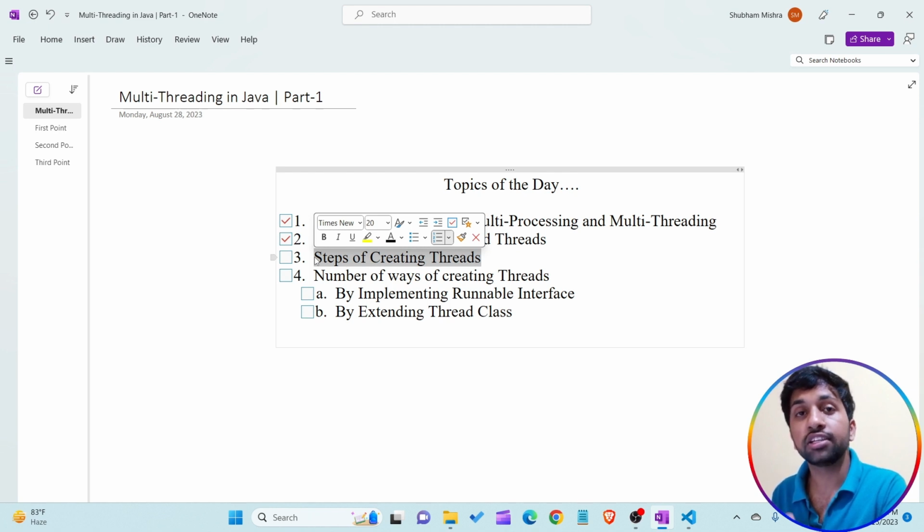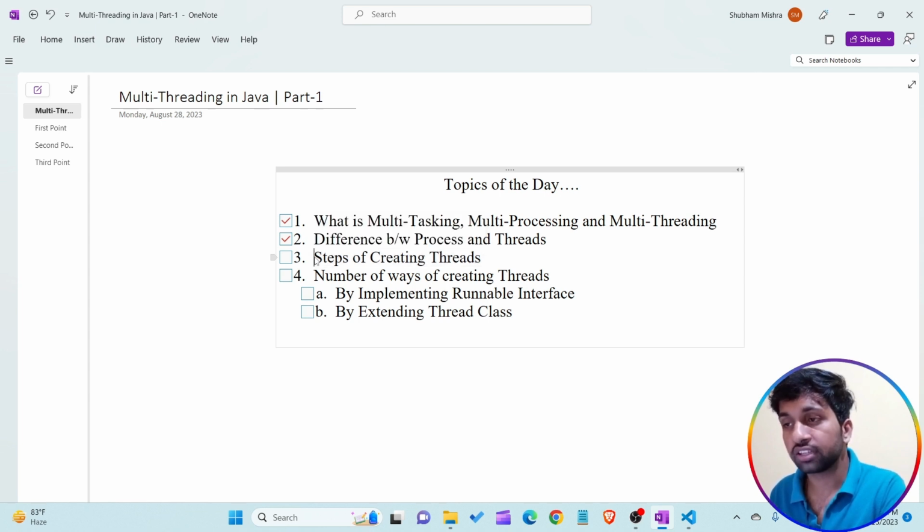Now I'm talking about, in terms of programming language, in terms of Java, how multi-threading is present and how multi-threading is executed. Okay, so first of all I just want to take the third point, that is steps involved for creating a thread in Java. I just want to write here: in Java, what are the steps involved for creating a thread or multi-threading program in the Java language?